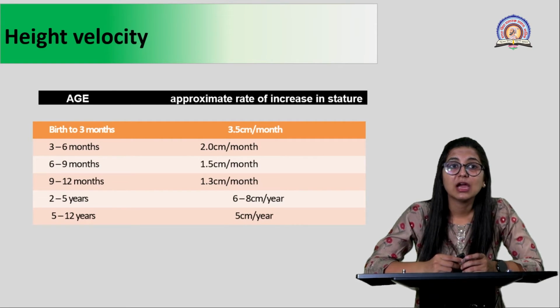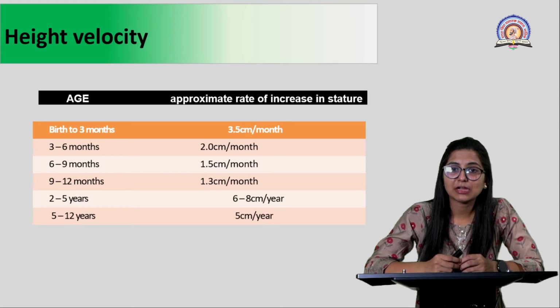When we talk about height velocity, you also have to consider the age. So we'll be talking about age and the approximate rate of increase in stature. From birth to 3 months, the height increase is about 3.5 centimeters every month. From 3 to 6 months, the height increase is usually 2 centimeters per month. From 6 to 9 months, it is 1.5 centimeters per month. From 9 to 12 months, it is 1 to 3 centimeters per month.